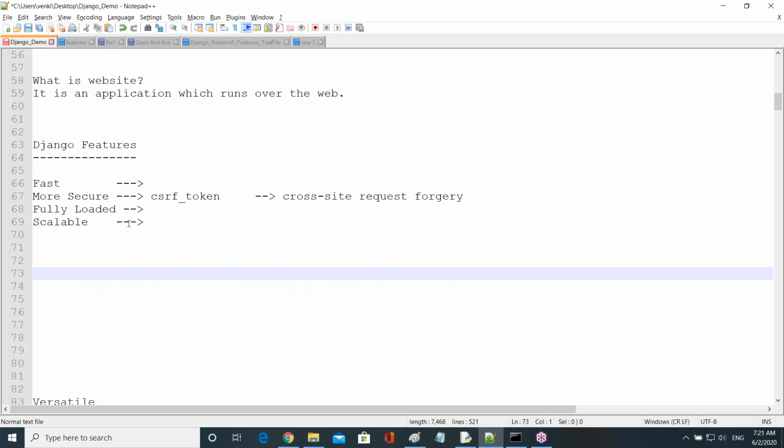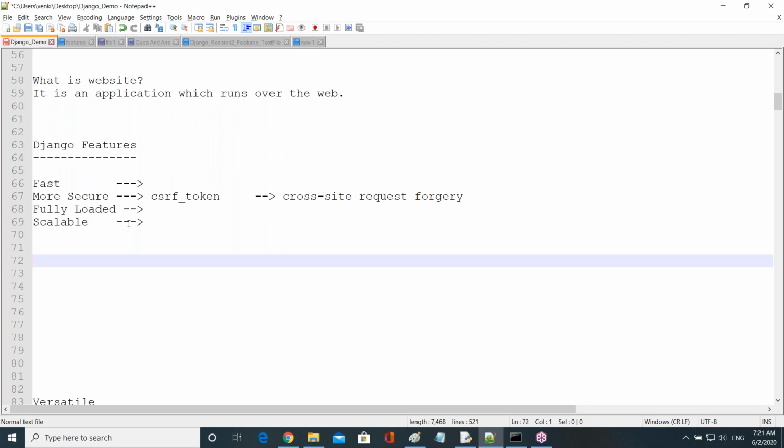Scalable means the website must be in a position to handle any number of requests at a time. It should not become slow, and we don't need any extra servers. Let me give an example.